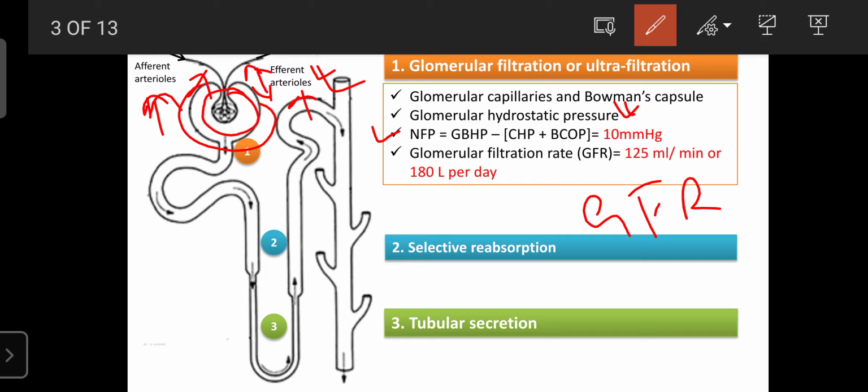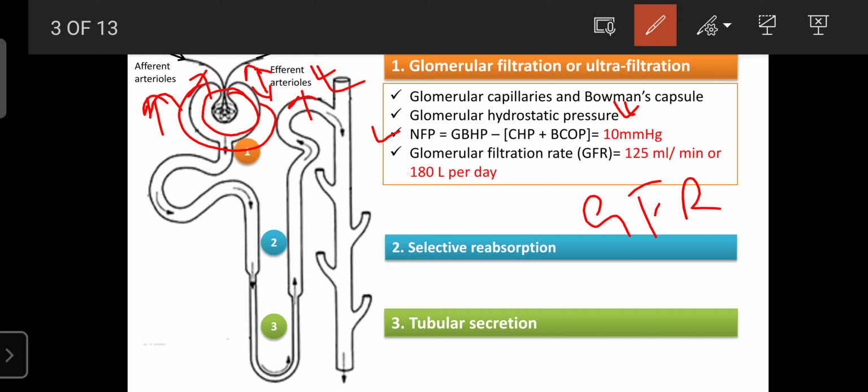So that is minus the summation of CHP. CHP means capsular hydrostatic pressure, plus BCOP, the blood colloidal osmotic pressure. Colloids are nothing but proteins or larger particles in the blood, and they also create a certain pressure. That pressure is known as the blood colloidal osmotic pressure. And due to flow of body fluid in the capillaries, there is also a certain pressure, known as CHP or capsular hydrostatic pressure.